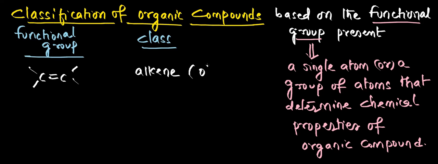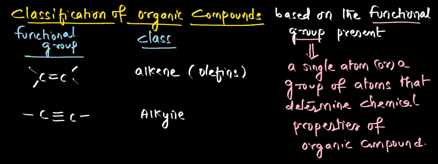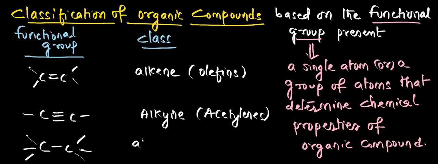These are also called olefins, because in most of the oils we find double bonds. Now I'm taking a triple bond between carbon atoms, so these are called alkyne compounds, and these are also called acetylenes. Now when you take carbon single bond, these are called alkane class of compounds, and these are also called paraffins because they have very little reactivity. Parum means little, affinity means reactivity. They have very little reactivity, so they are also called paraffins.